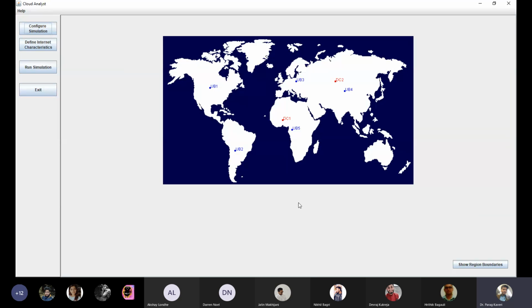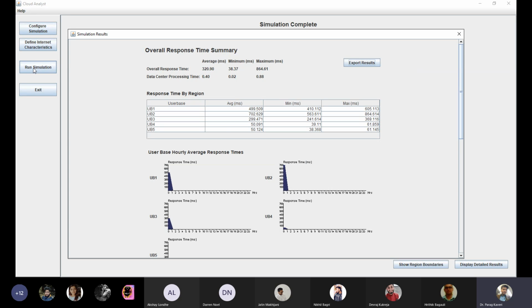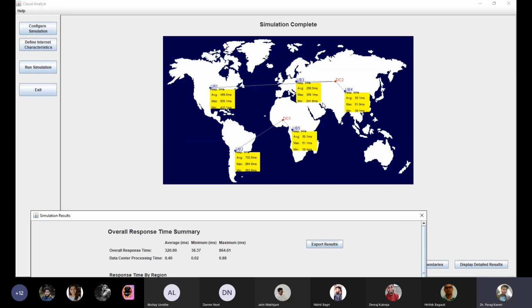Now I am done with the simulation part. You can see my configuration is done. Now I'll run the simulation by clicking on the run part. Once I click on the run part, you will see that the transaction and the communication from the user base will start with these 2 data centers. So I'll click the run, and you can see the communication has been done. 2 users communicated with this data center, and 3 users communicated with this data center. And why did this communication happen? Because of the balancing of the load.